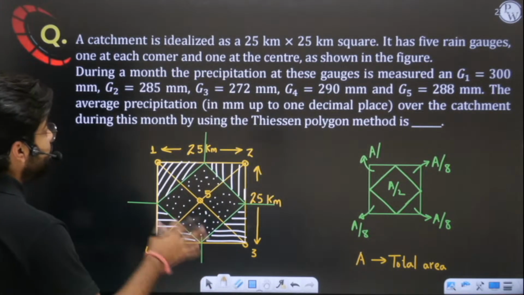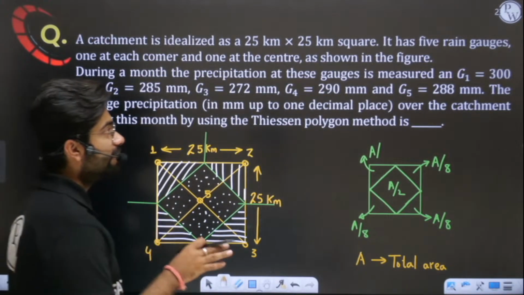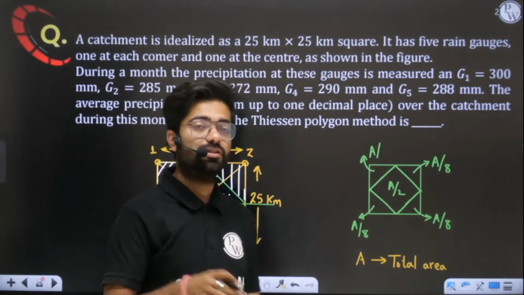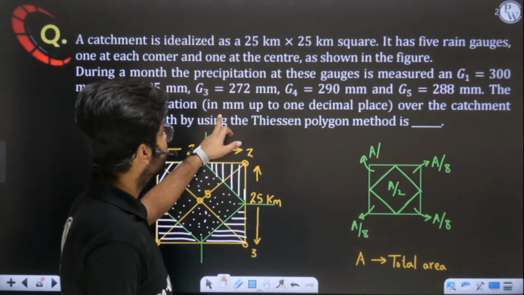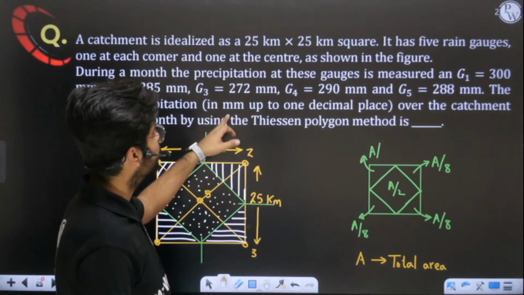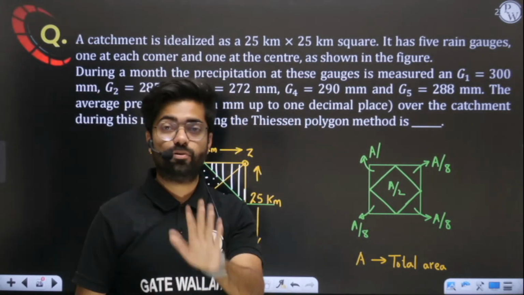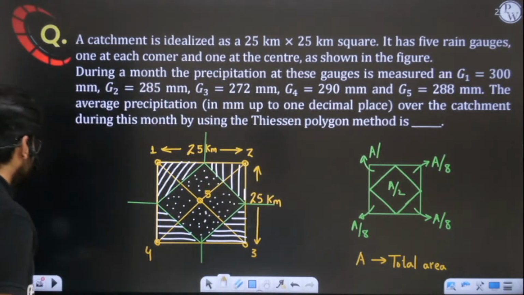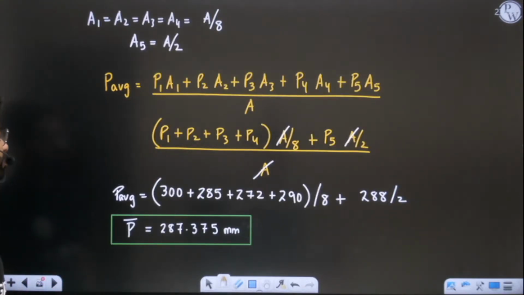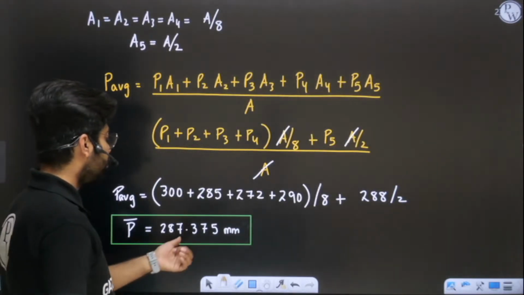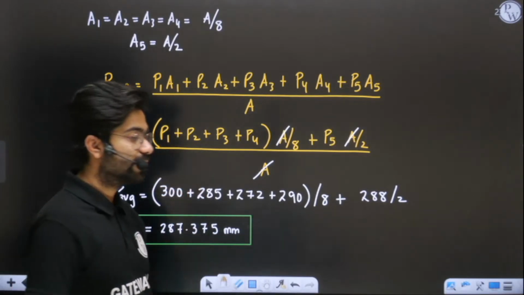Yes. But one more thing. Read the GATE question very carefully, because in the GATE question they will give you instructions on how you have to fill the answer. You have to fill the answer in mm up to 1 decimal place. So if you round it off to 1 decimal place, how much will be my answer?